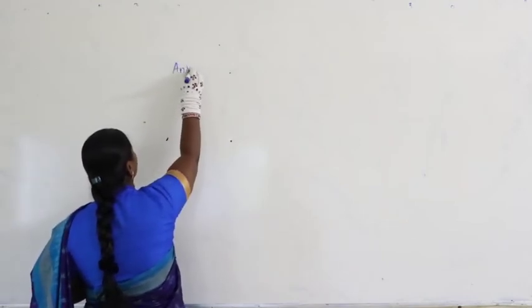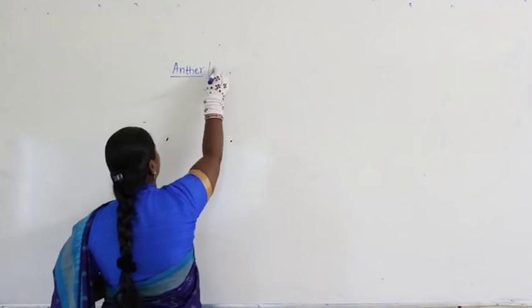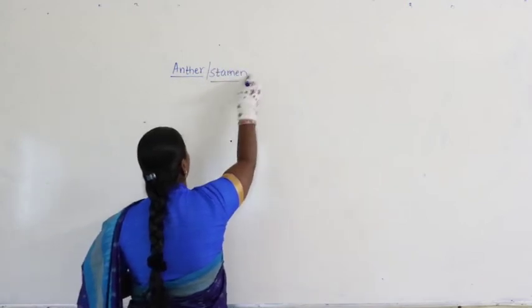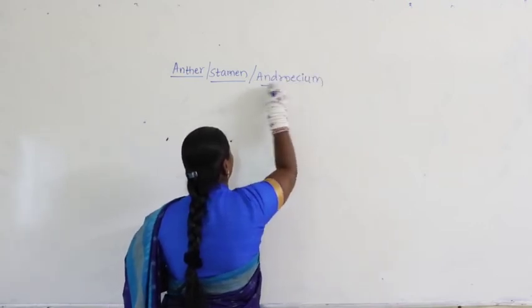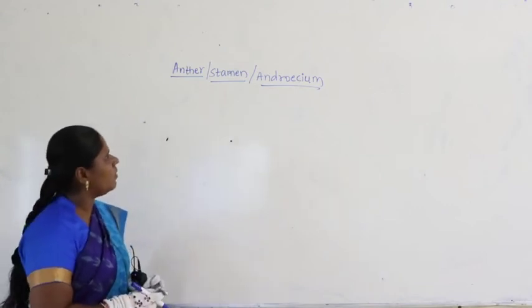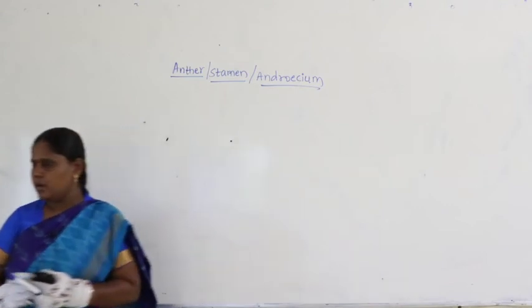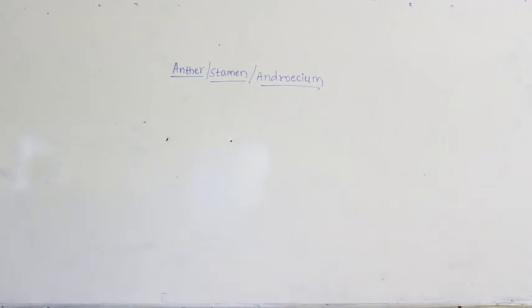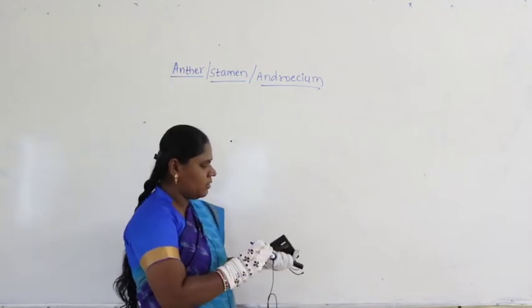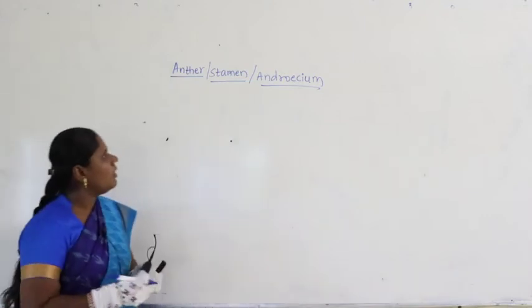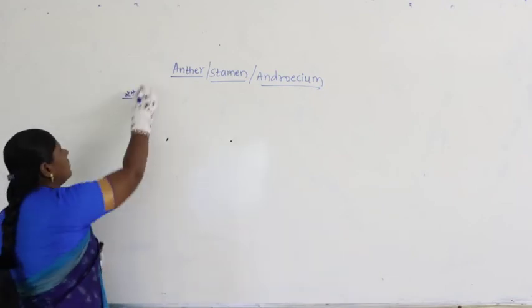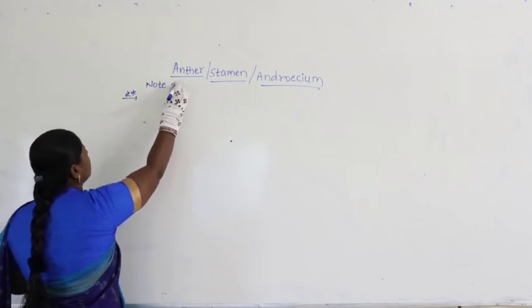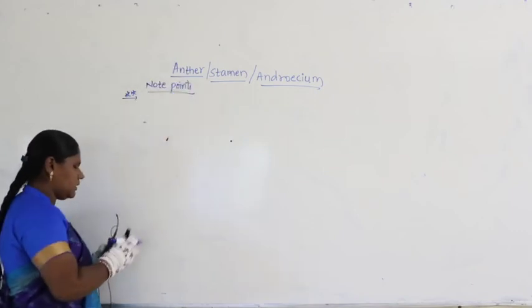So, let us continue our discussion with anther, or itself we call stamen, also called as androecium. Anther, stamen, also called as what? Androecium. Now, when we look at this category here, in this case, anther, androecium when you take, importantly here let us write few important note points to be remembered here. So, the note points are nothing but we need to stress more on this.